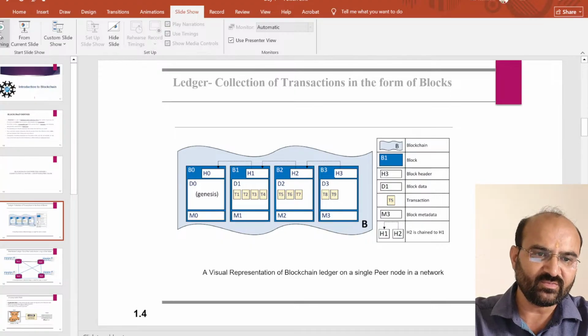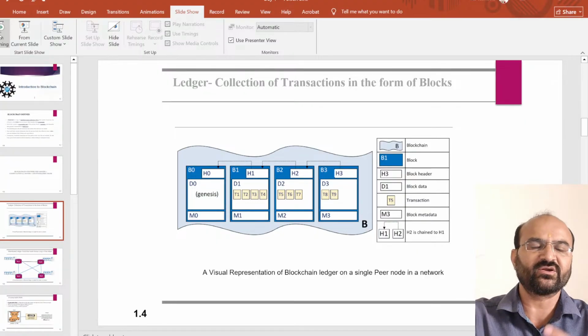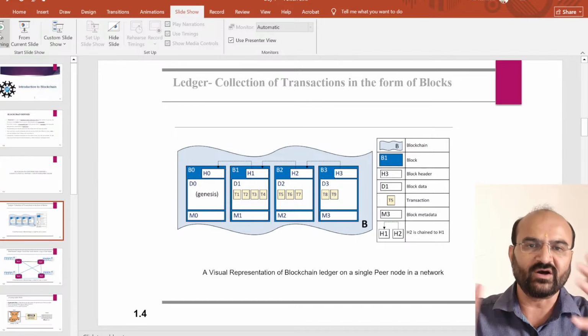This is the diagram of the blockchain where every node transfers the data, a visual representation of a blockchain ledger on a single peer node in a network, and how it works.